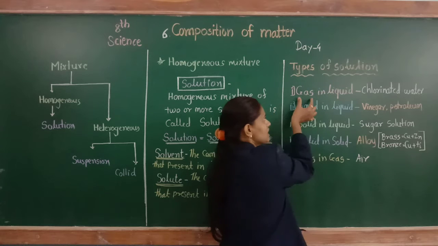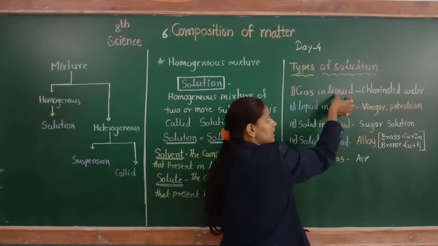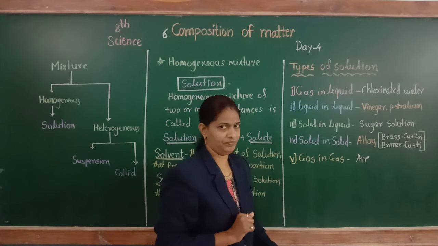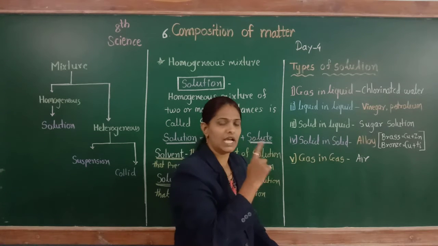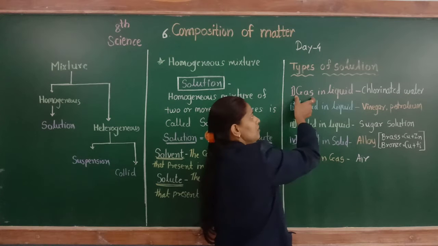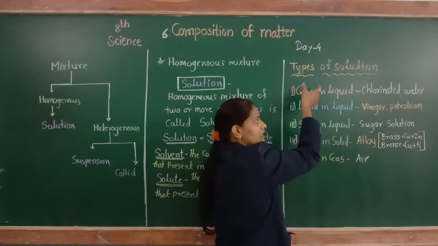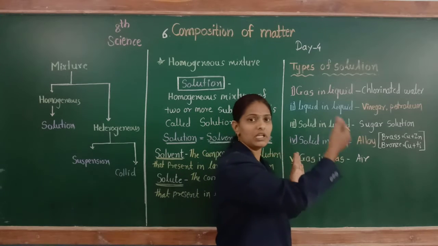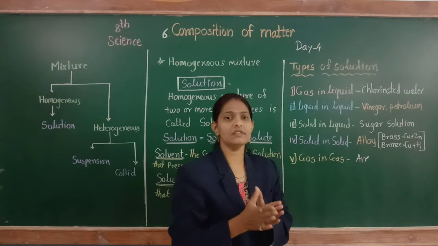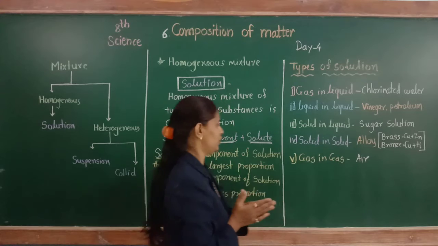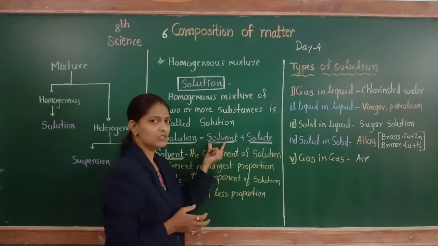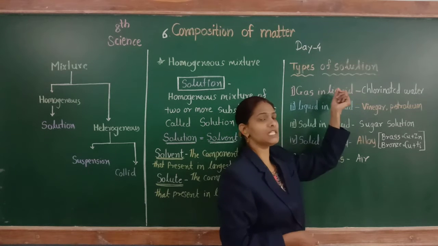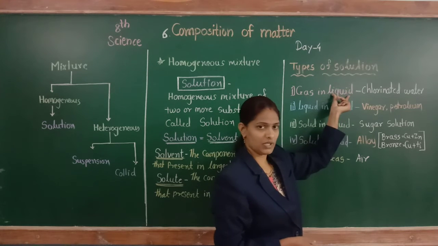Gas in liquid means gas is present in liquid, and gas is present in less proportion, that is why gas is the solute. Gas dissolves in liquid, because we know the solute dissolves in the solvent, so liquid is the solvent.